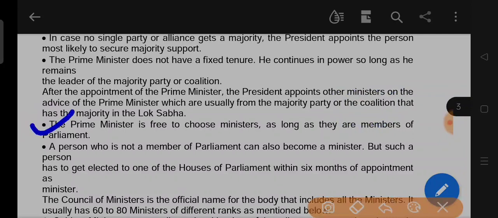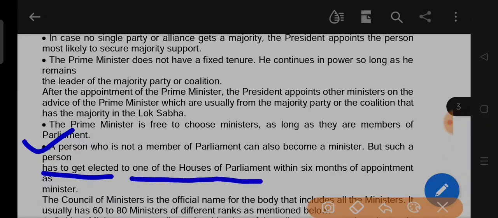Next, the Prime Minister is free to choose ministers as long as they are members of Parliament. That means the Prime Minister is free to choose any ministers who are members of Parliament. A person who is not a member of Parliament can also become a minister, but such a person has to get elected to one of the houses of Parliament within 6 months of appointment as a minister. You have to remember it.